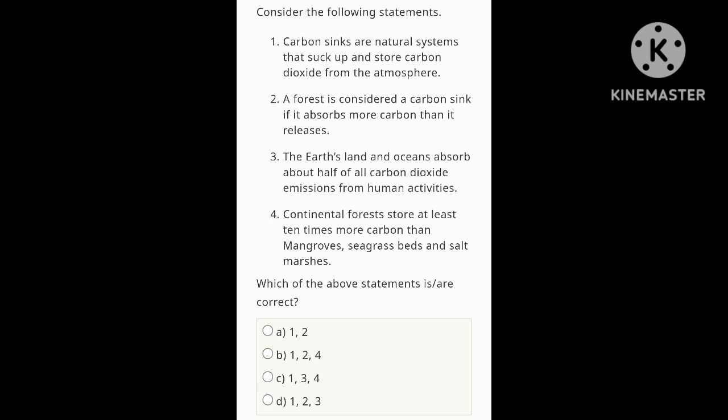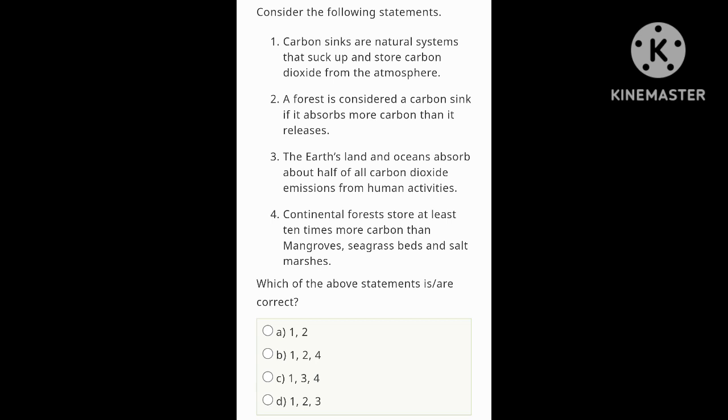Consider the following statements. Carbon sinks are natural systems that suck up and store carbon dioxide from the atmosphere. Yes. Statement 1 is correct. Statement 2, a forest is considered a carbon sink if it absorbs more carbon than it releases. Yes. The earth's land and ocean absorb about half of all carbon dioxide emissions from human activity. Yes, this one is also correct. Fourth one is continental forests store at least 10 times more carbon than mangroves, sea grass beds and salt marshes. No, this statement is reversed. That means mangroves, sea grass beds and salt marshes sink 10 times more carbon than the continental forest.